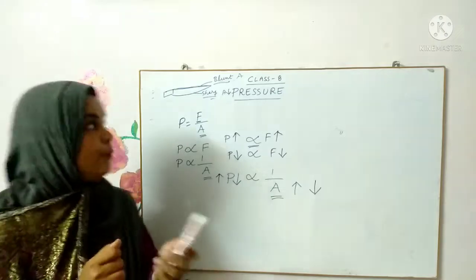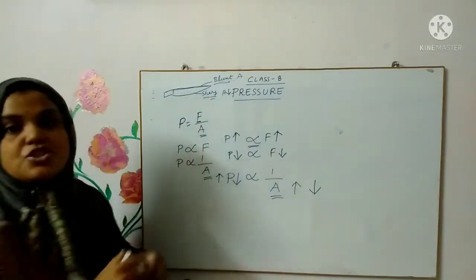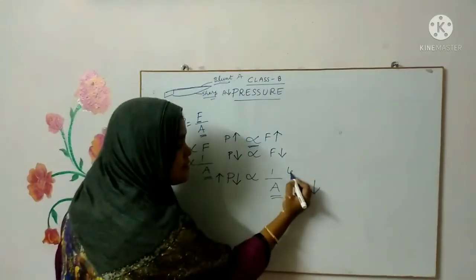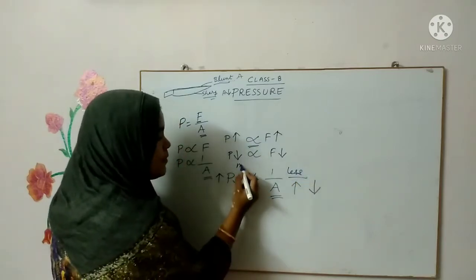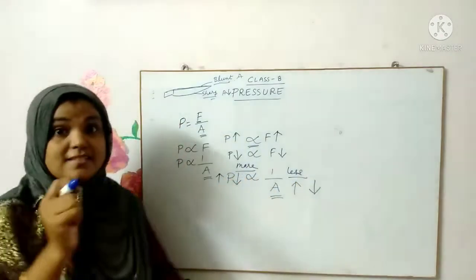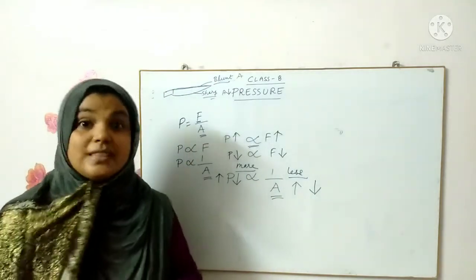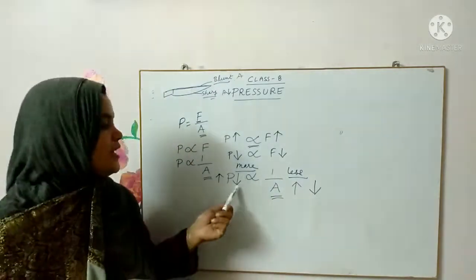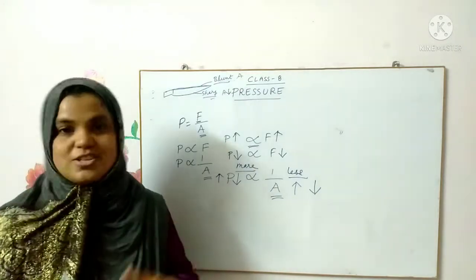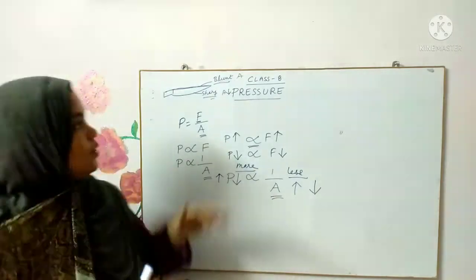Did you understand now? When you talk about the sharp end, the area is less. That means the pressure will be more. That's the reason why it can cut through the vegetable or the fruit with less effort. Did you understand?